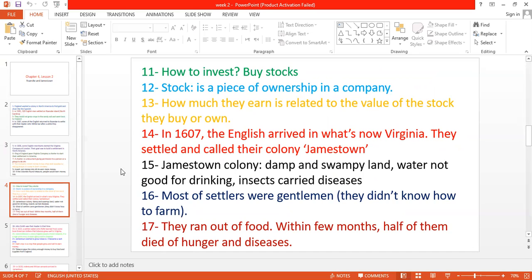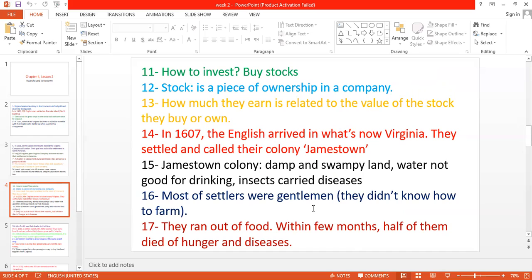But what happened? Also, guys, like Roanoke, in the Jamestown colony the land was damp and swampy. Okay, it means it's not good for farming, and also the water was not good for drinking, and the insects there carried diseases. So what are they gonna do? Most of the settlers were gentlemen because who owned money at that time and bought stocks?